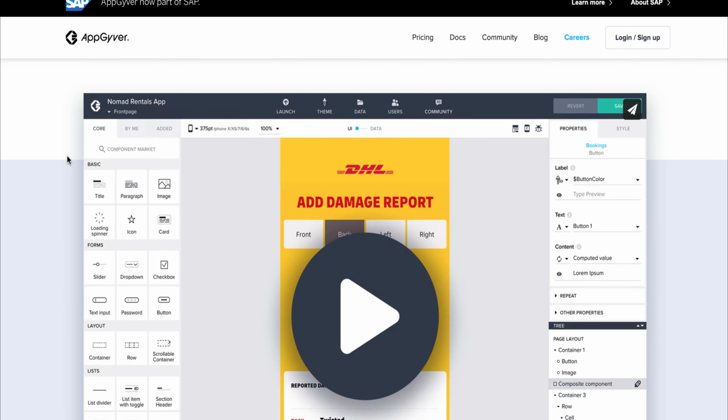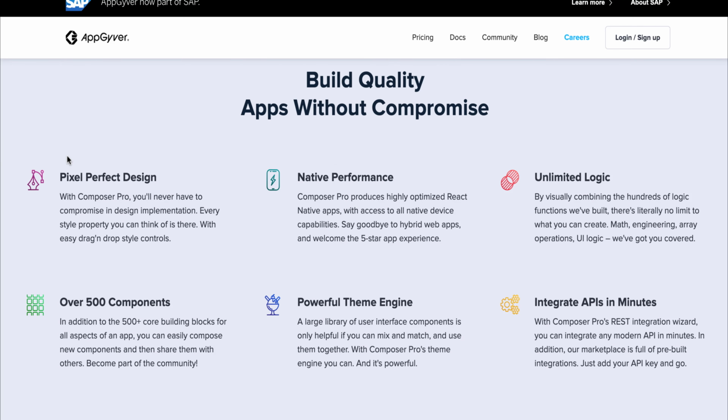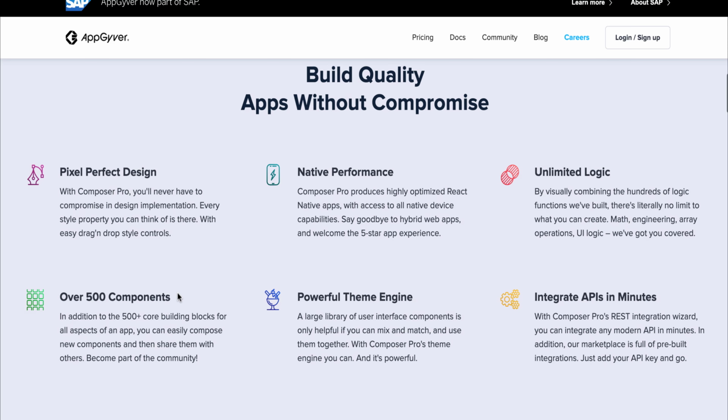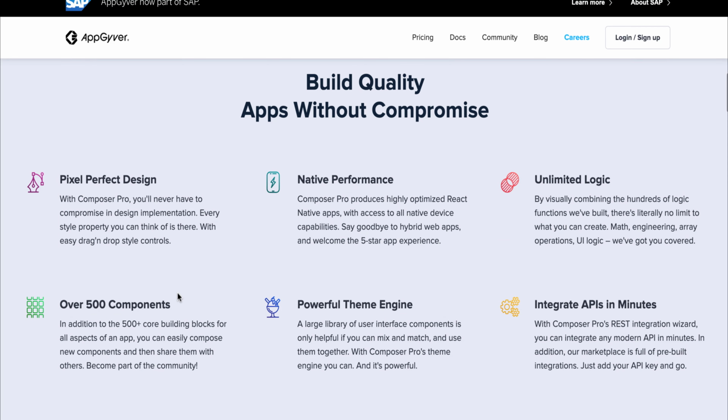Let's go into the key features for AppGyver. Now, you can be using the unlimited logic, which you can visually plan out the logical development for your app. There, you can integrate with APIs within minutes, and also there are over 500 components with AppGyver. The one thing I will say is AppGyver does not currently have templates that, if you're trying to create one type of app, will already create the logic or create those components for you. You're going to have to do it from scratch. So that is something to keep in mind.